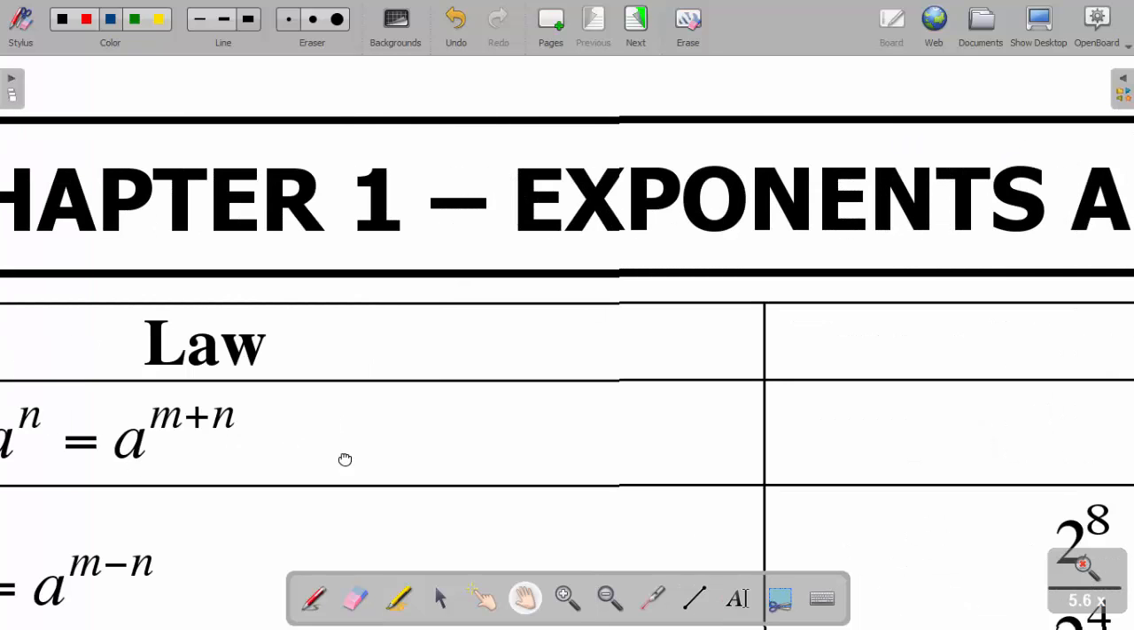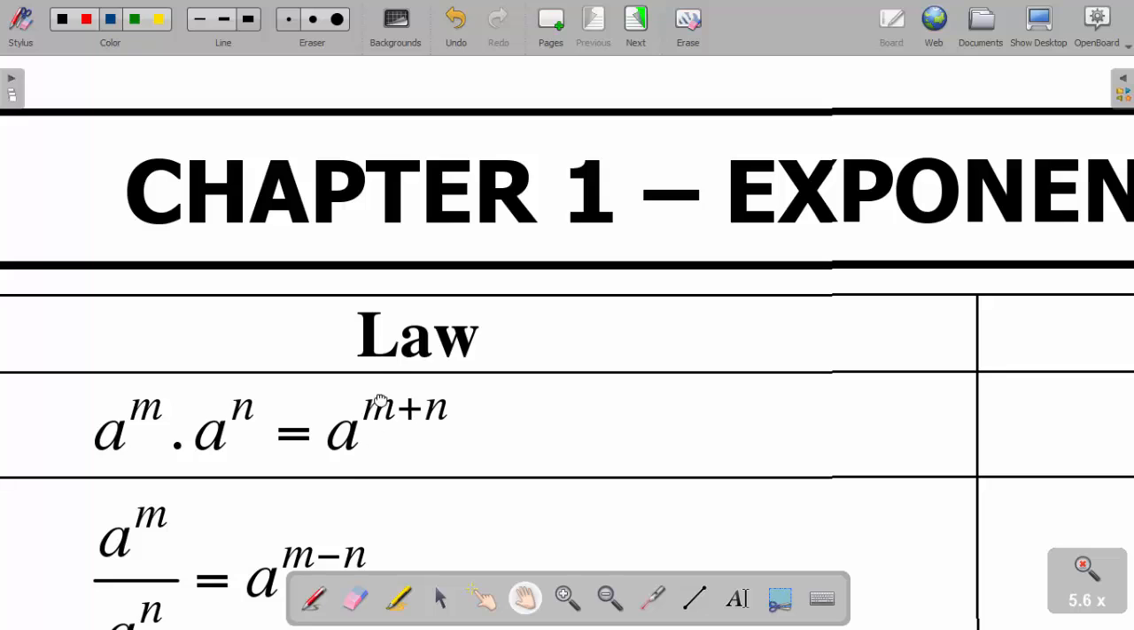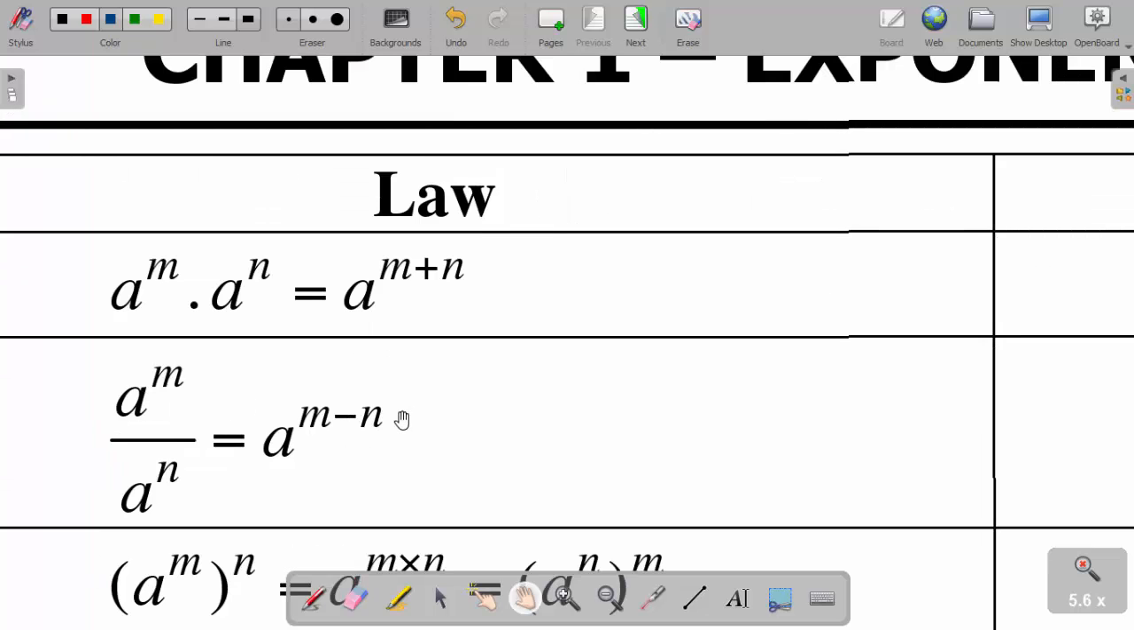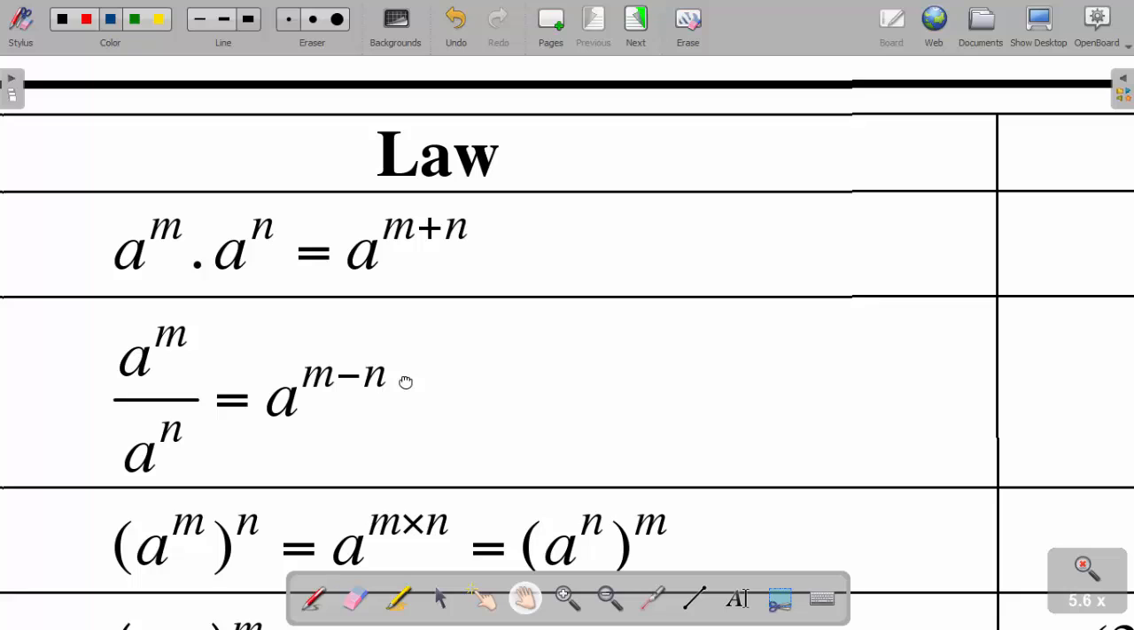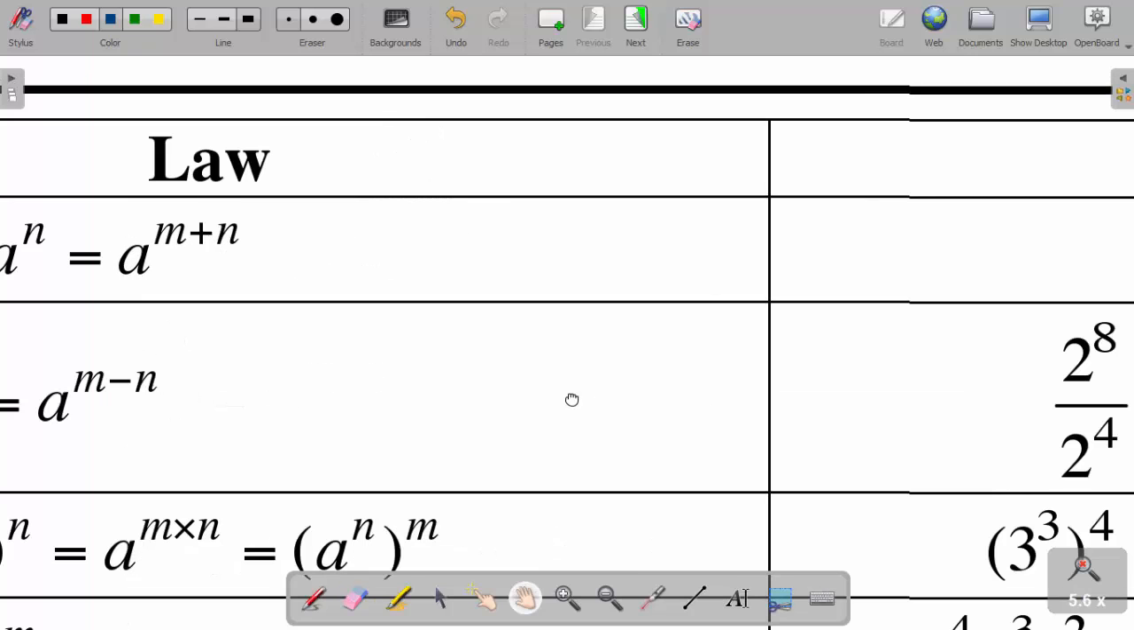And the next one. Now, if we are dividing the exponents, as in if you're dividing a to the power m by a to the power n, because we have the same base, which is a in this case, we are going to subtract the exponents. It's going to be a to the power m divided by a to the power n equals a to the power m minus n. Okay, let us look at the example here.